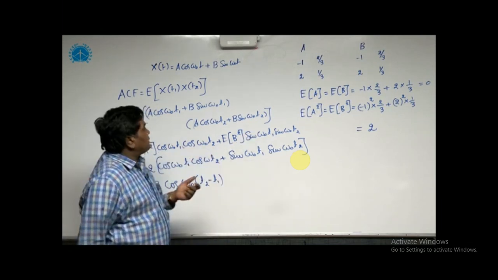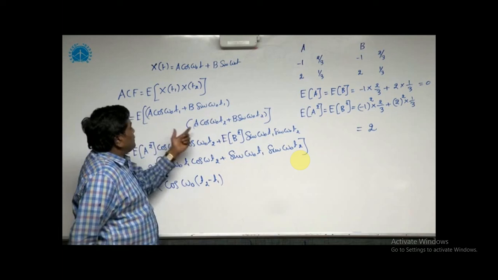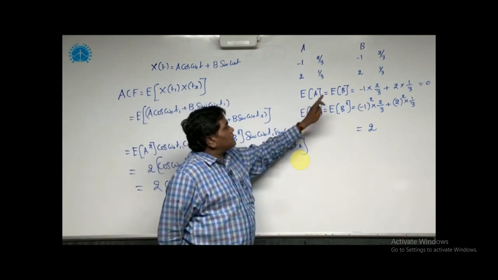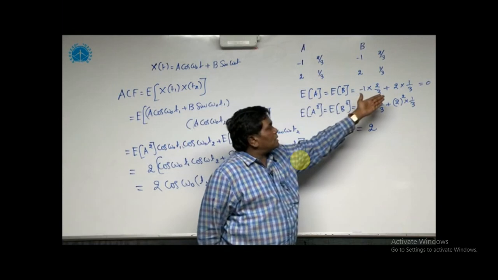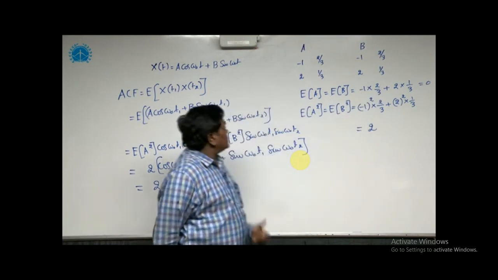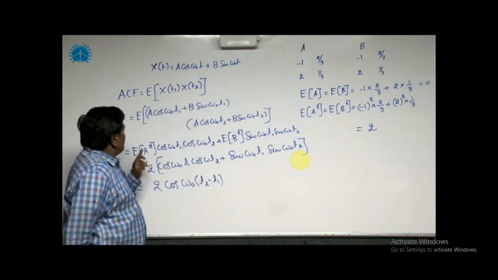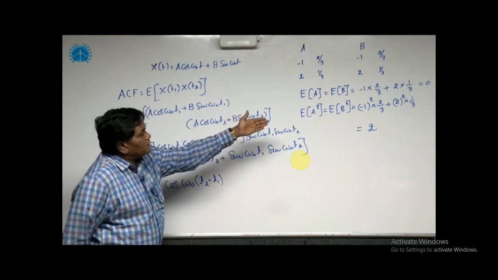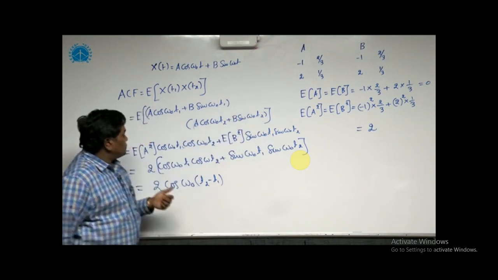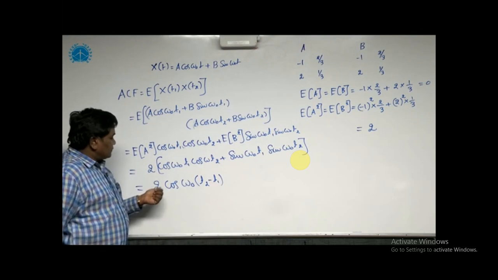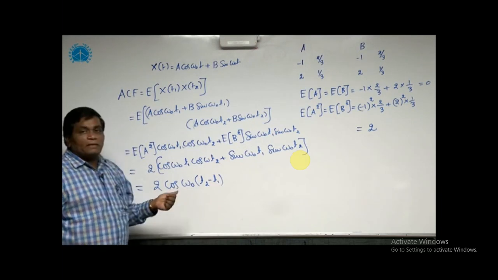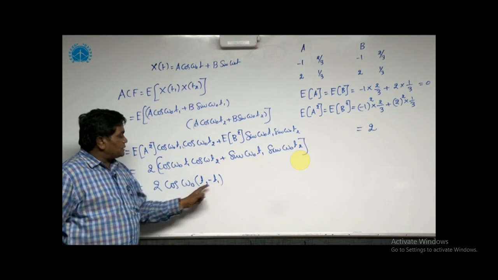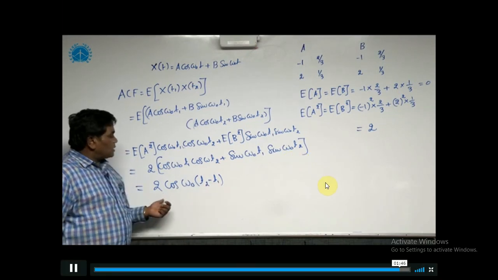The remaining 2 terms become 0 because expectation of AB can be written as expectation of A multiplied by expectation of B. But already we know that expectation of A and expectation of B is 0. So I am considering only 2 terms: expectation of A square and expectation of B square. Already we know that expectation of A square and B square is equal to 2. So if we simplify, the autocorrelation function I am getting is 2 cos omega naught (t2 minus t1). We know very well t2 minus t1 can be written as tau. So the answer is 2 cos omega naught tau.